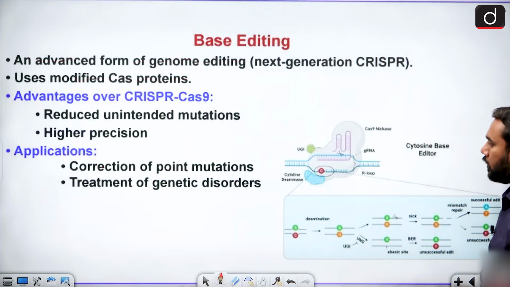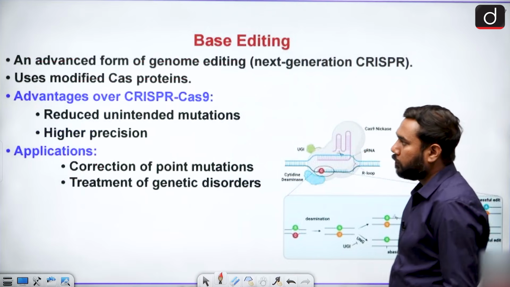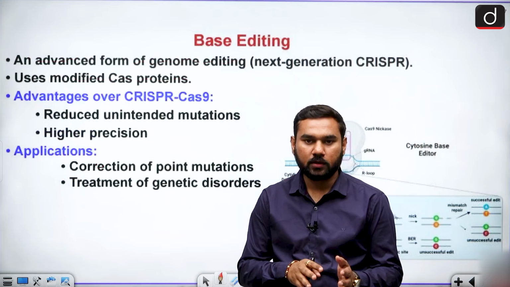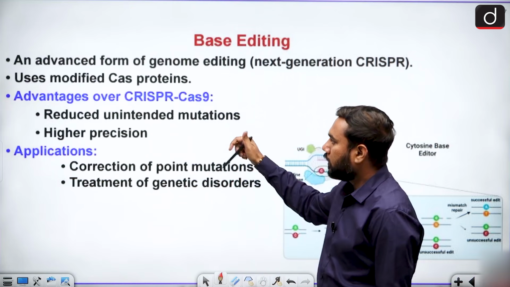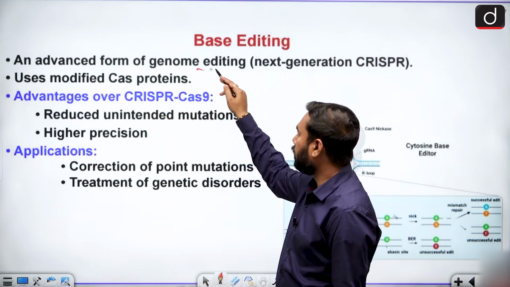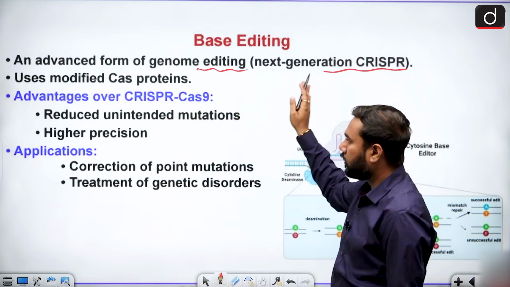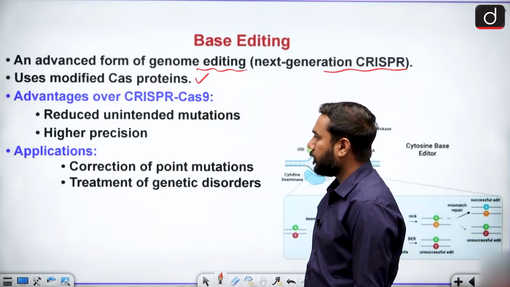Next, the new process that is now very talked about is called base editing. It is almost similar to CRISPR-Cas9, but with a little change. What is the difference? It is an advanced form of genome editing, the next generation of CRISPR, and it also uses the Cas protein for cutting the DNA.